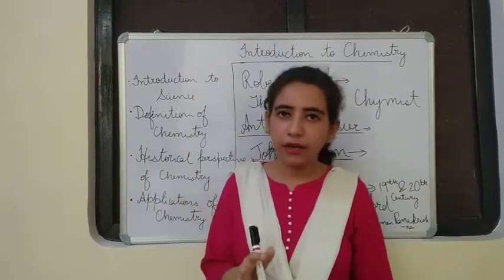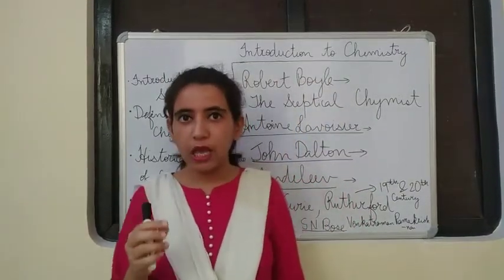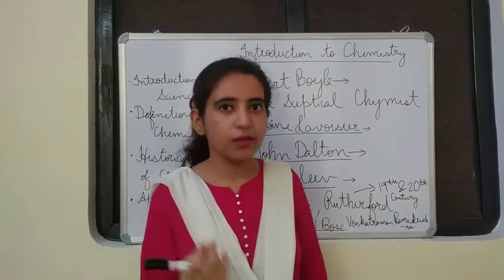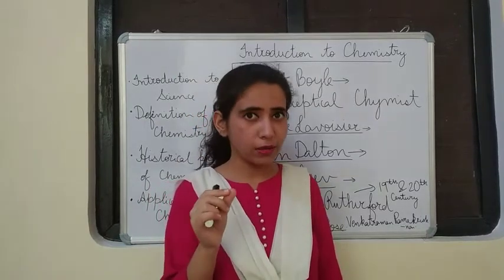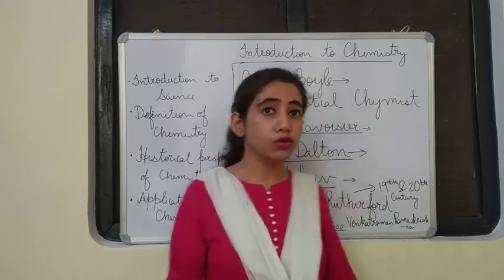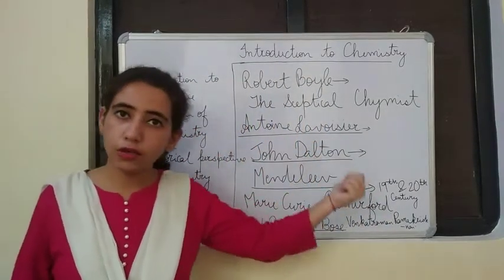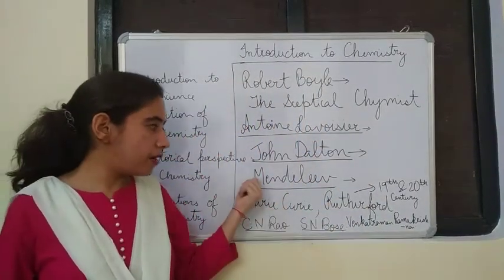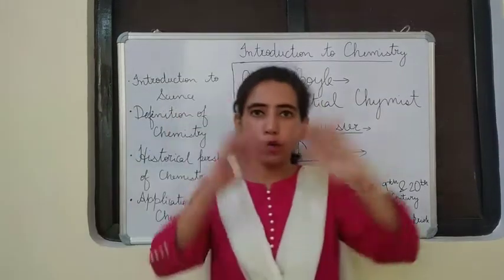That means they started talking about atoms. You know what atoms are? They are the smallest unit of matter. You will be studying about atoms in detail in the coming chapters. So John Dalton gave Dalton's atomic theory. Then Mendeleev came. Mendeleev gave the periodic table.